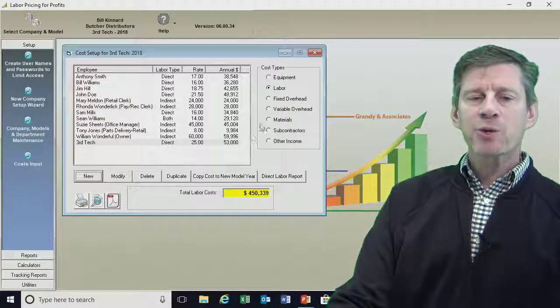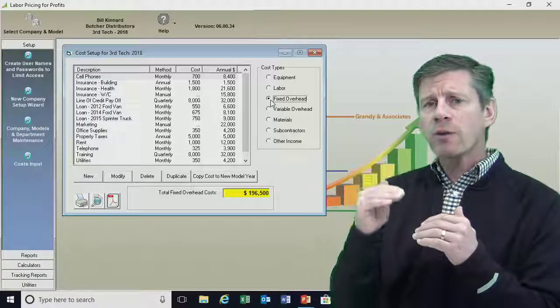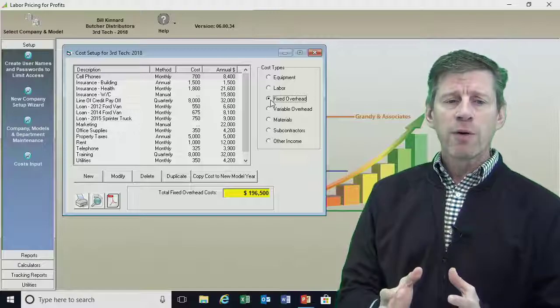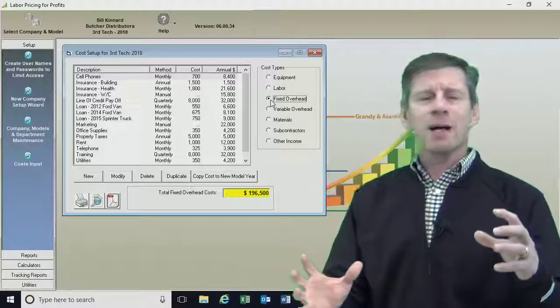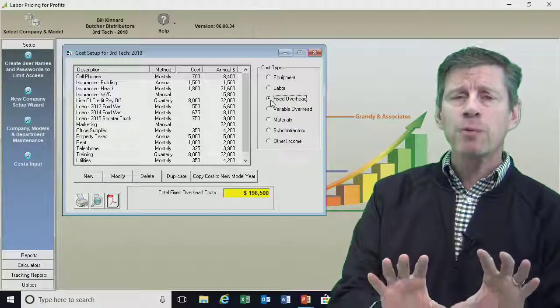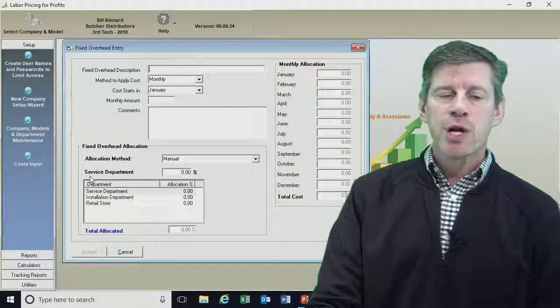We now go to the next one, overhead. Right now, if you recall, when I went through the list of all the stuff that we were adding in terms of overhead expenses, some of those were fixed, some of them were variable. Right? We just kind of lumped them all together. We're not trying to project cash flow. I'm just trying to find out, does this make sense from a profitability standpoint? So I can just enter in a new one.